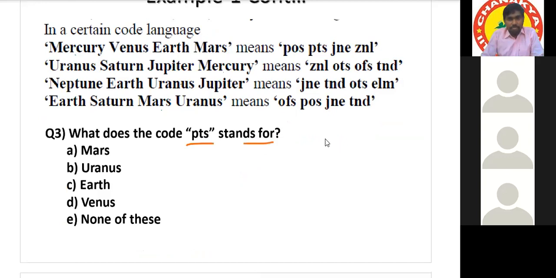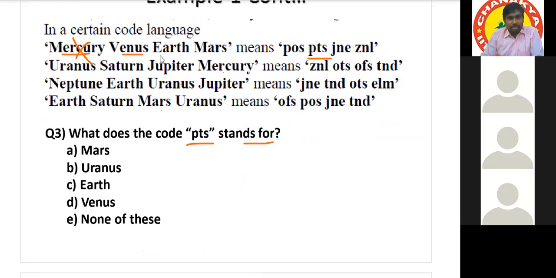PTS stands for... Tell me, PTS is a common code or uncommon code? Uncommon, sir. And it is there in which statement? First one. Okay, tell me, Mercury is a common word or uncommon word? Common, sir. Common means it cannot be the code. Okay. Venus is common or uncommon? Uncommon, sir. Uncommon means it can be.